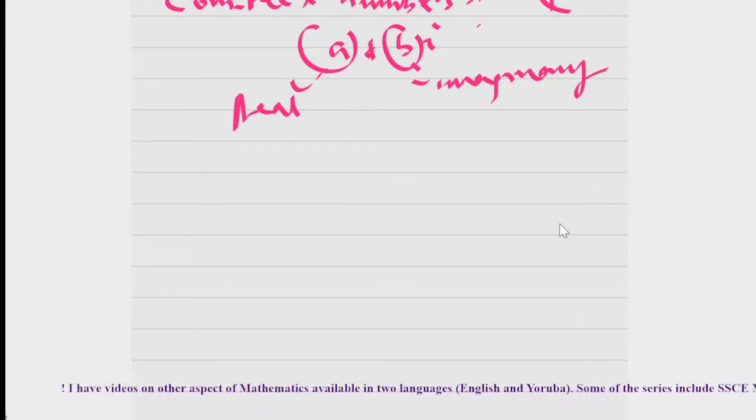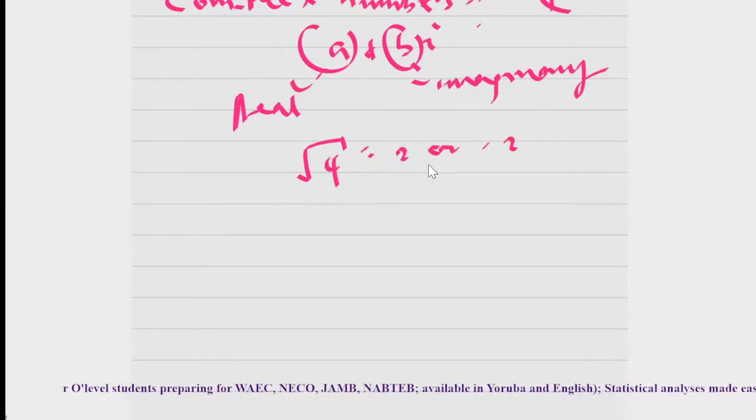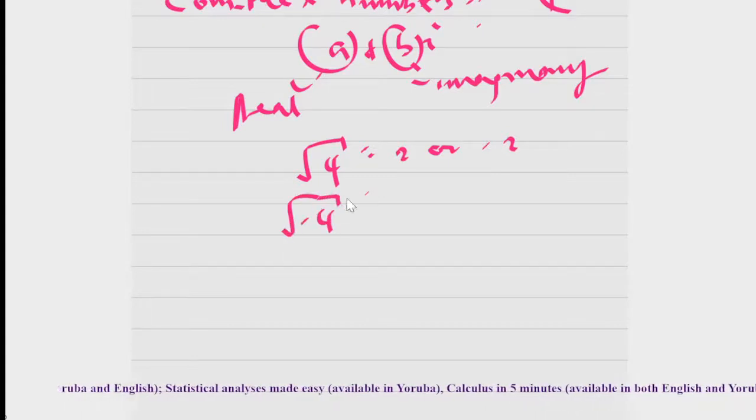We know that the square root of a number is such a number that you multiply by itself two times to give you the number inside the radical. For example, the square root of 4 is 2 or minus 2, because when I multiply 2 by itself, I get 4, and when I multiply minus 2 by itself, I get 4 as well. But when you have the square root of minus 4, for example, you can't have such a number.